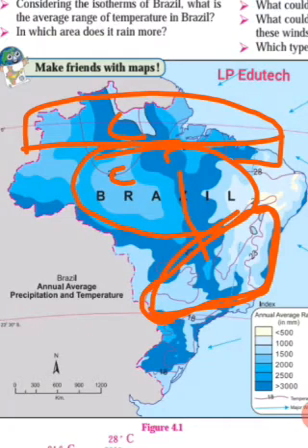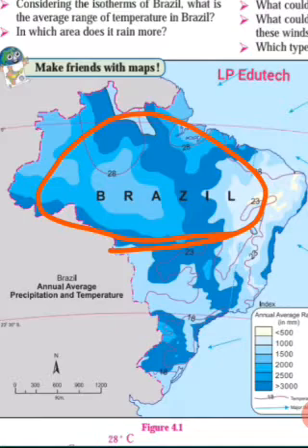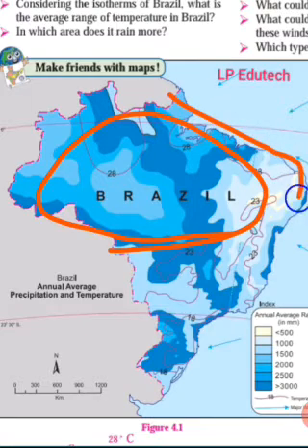The Amazon Valley receives around 2000 millimeters of rainfall. So the highest rainfall is received here, in the Amazon River Valley, while the northeastern coast, this is the northeastern coast, receives 1000 to 1200 millimeters of rainfall. So these are the climatic conditions of the country Brazil.